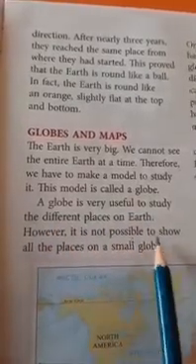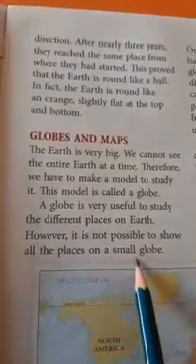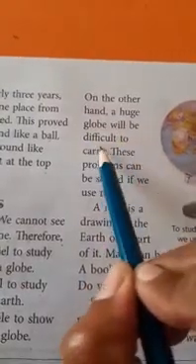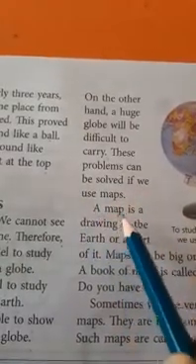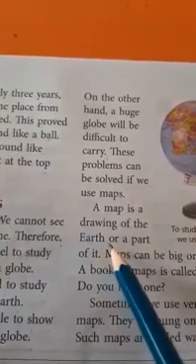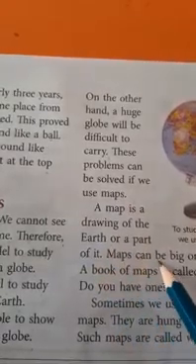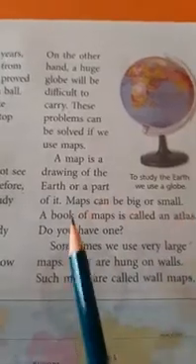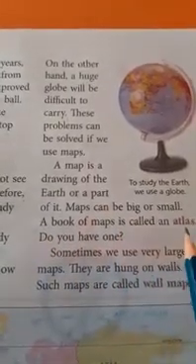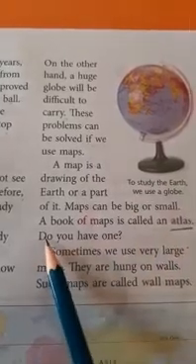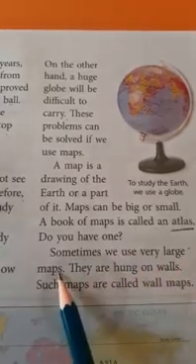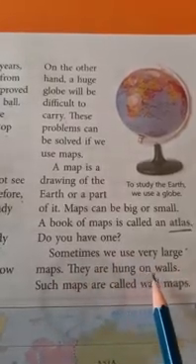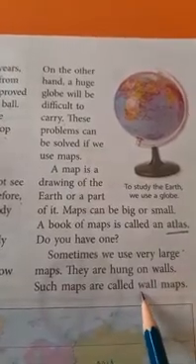However, it is not possible to show all the places on a small globe. On the other hand, a huge globe will be difficult to carry. These problems can be solved if we use maps. A map is a drawing of the earth or a part of it. Maps can be big or small. A book of maps is called an atlas. Underline the word atlas. Sometimes we use very large maps. They are hung on walls. Such maps are called wall maps.